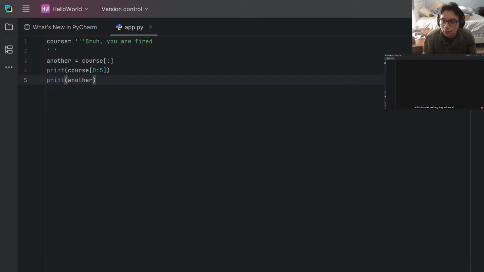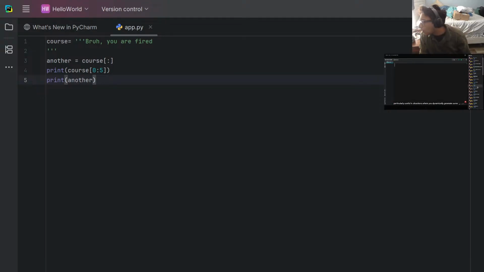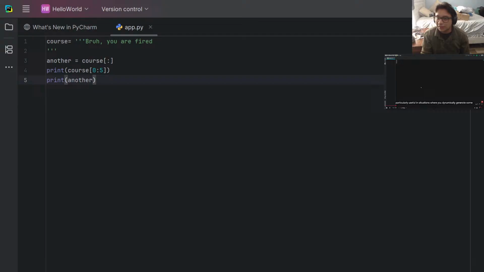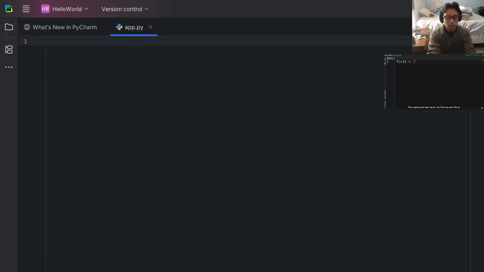In this tutorial, we're going to look at formatted strings in the Python programming language. Formatted strings are particularly useful in situations where you want to generate text with variables. Let me show you. Let's say we have two variables, first name and last name. First, set this to John. Now it's better to call these variables first name and last name because they're more descriptive, but here I'm using shorter names because I want you to see the entire code on the screen. So let's say we want to generate some text like this: John, in square brackets, Smith is a coder.